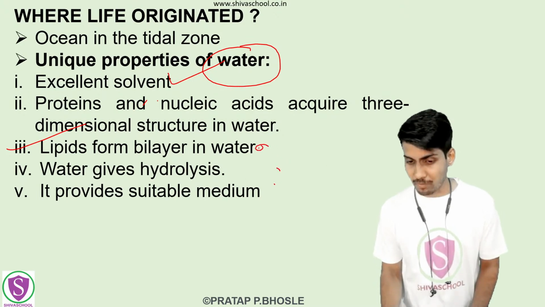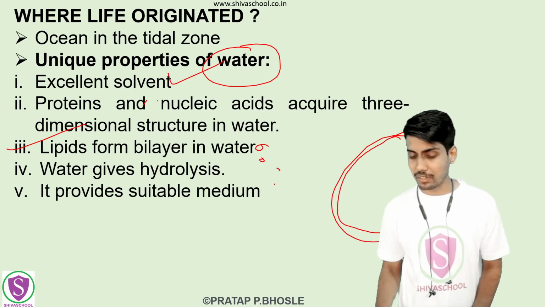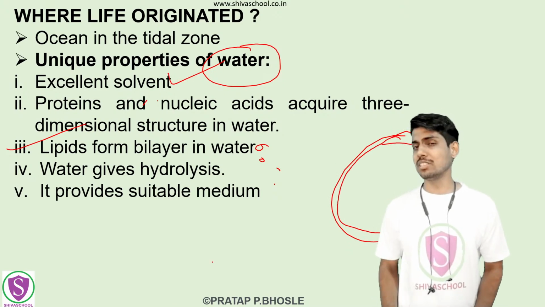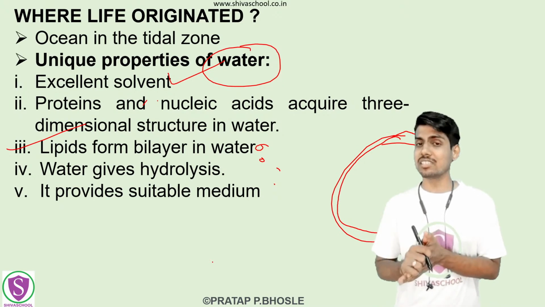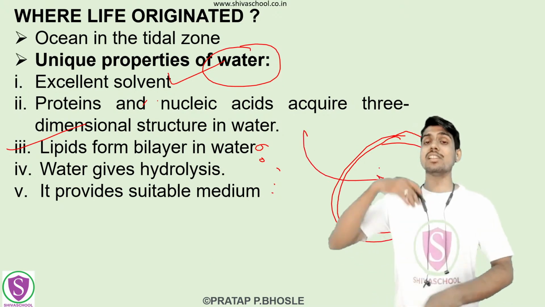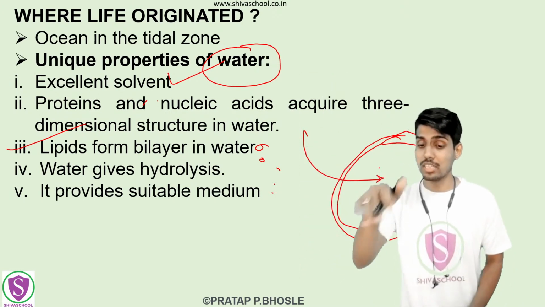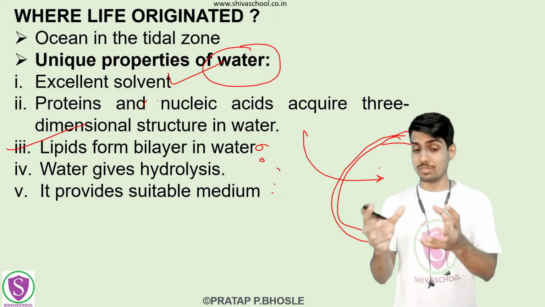Okay, अगर water में हमने lipids add कर दिए, then it is going to form this lipid bilayer. Okay, what will be the significance of this lipid bilayer? इसका significance क्या होगा? Now it can act as a sac-like structure which will give rise to the formation of the first living cell. ठीक है, तो ये इसका benefit होगा to form this bilayer.